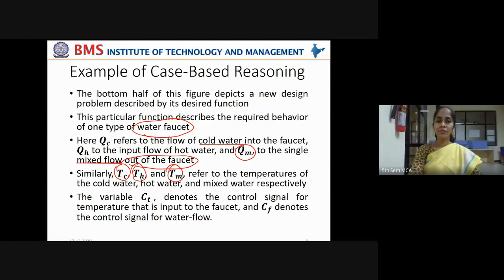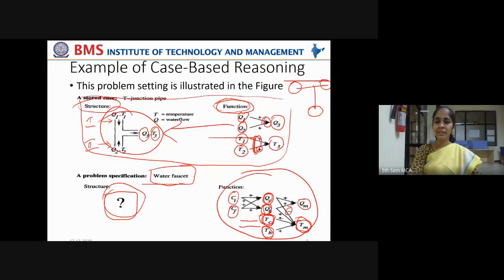This refers to the temperature of cold water, hot water, and mixed water respectively. Okay, these terminologies and notations are just descriptions. Now the variable Ct denotes the control signal for temperature that is input to the faucet, and Cf denotes the control signal for water flow. This is the control signal for temperature, which controls the temperature, and this is the signal which controls the water flow.